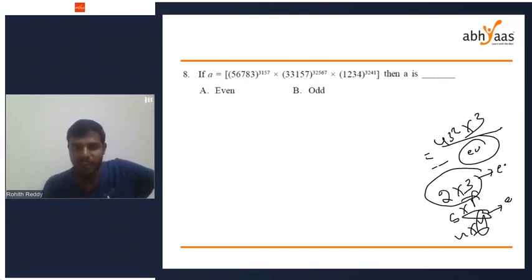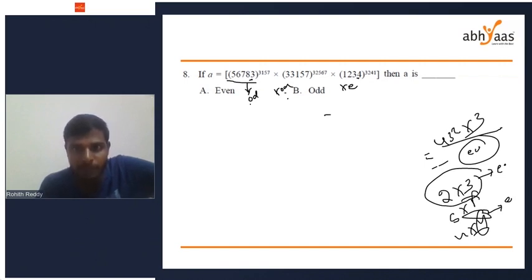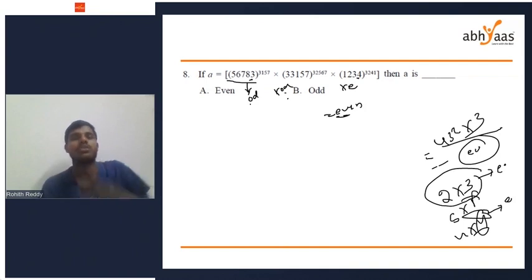Okay. For that, we have to know this 5, 6, 7, 8, 3 whole to the power of something. The unit digit is odd, so odd to the power of anything will be an odd number. This is also an odd number. Next 1, 2, 3, 4, unit digit is even. Even to the power of something is even. So odd into odd is odd number. Next is odd number into even number, which will give you even number only. So the final result will be even.